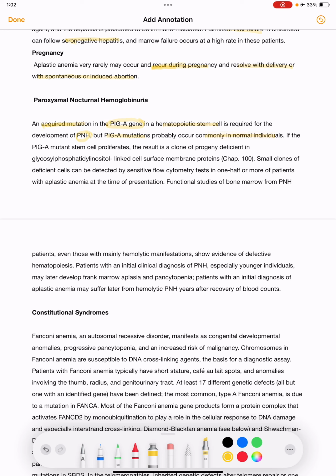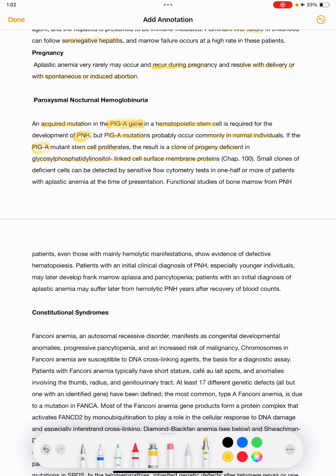So if this PIG-A mutation occurs and that stem cell proliferates, there will be a clone of progeny deficient in GPI, glycosyl phosphatidyl inositol linked cell surface membrane proteins.